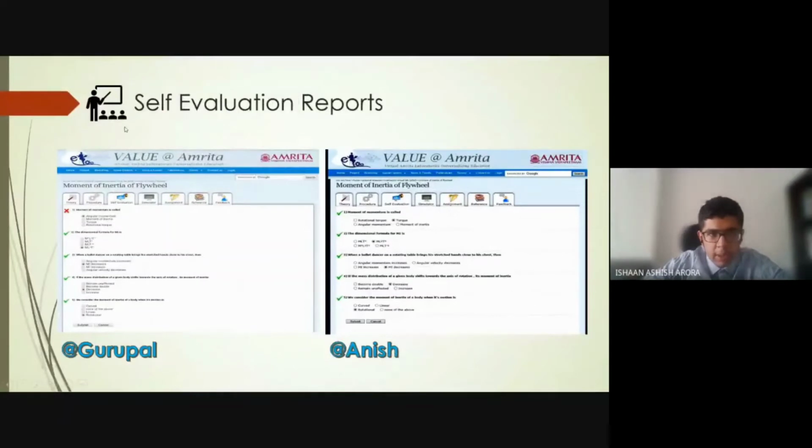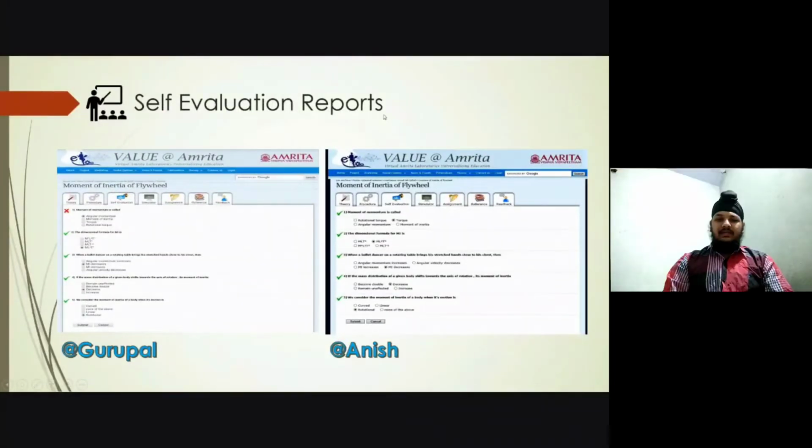Now I would like Gurupal to explain our self-evaluation reports. These are the self-evaluation reports of our group members. The first is taken by me, the second by Anish, the third by Ishan, and the fourth by Nitish. Now Ishan will continue.